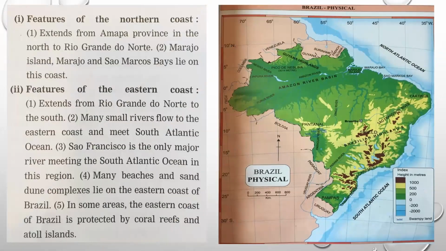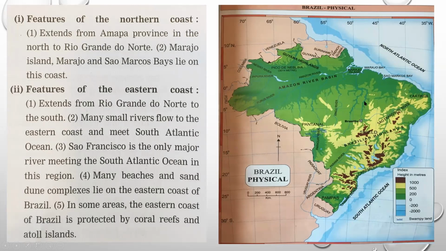Now, features of the north coast. We start from the Amapá province in here. So the north coast starts from this part, that is the Amapá province. And from there, it will continue till here, till the end, that is the Rio Grande do Norte. So this part, from here you can see the north coast. And then here you can see on this coastal areas, number of islands are there, such as Marajo Island you have, Marajo Bay you have, São Marcos Bay. So all this is situated in this north coast.